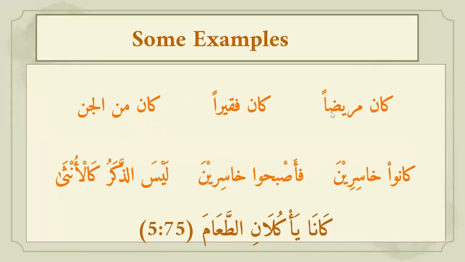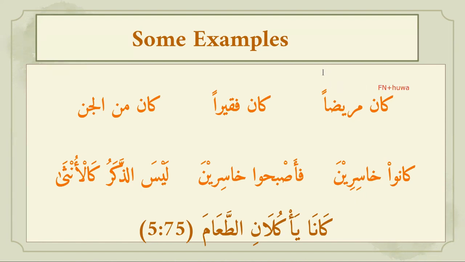So, kana maridan. In kana, what do we have? We have both the fi'l naqis, which is kana, and the hidden doer, which is huwa, and huwa is its ism. So how are we going to translate the ismu kana?